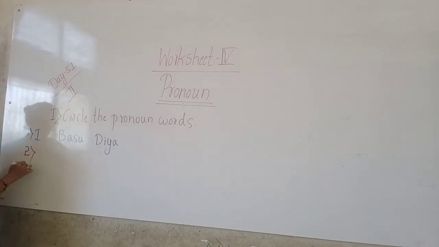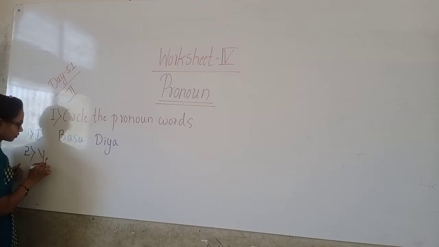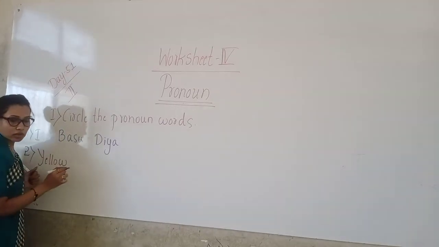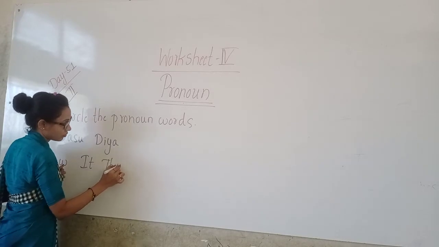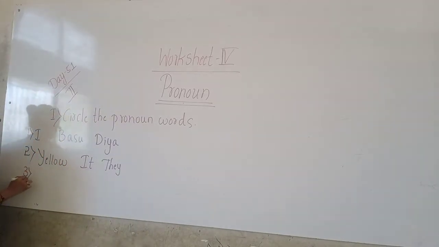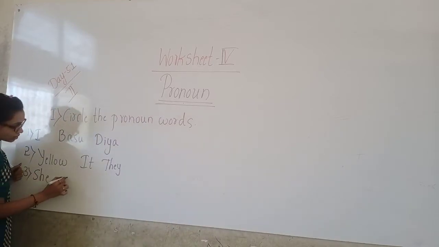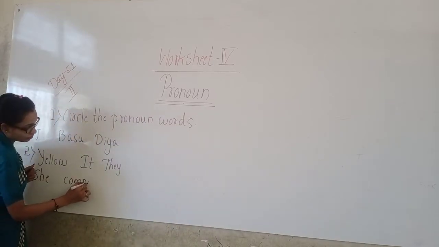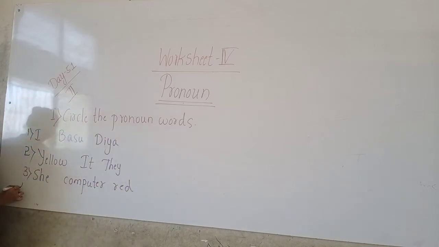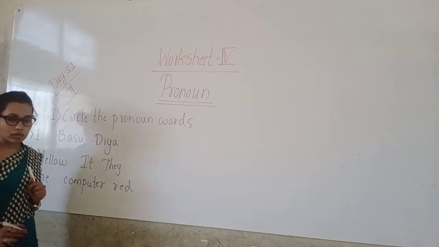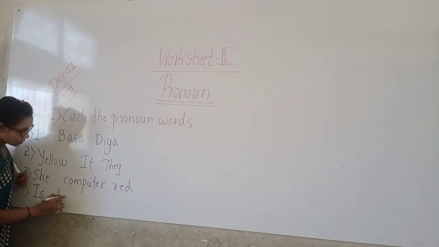Second one: yellow, it, they. Third one: she, computer, read. Fourth one: is, he, am.